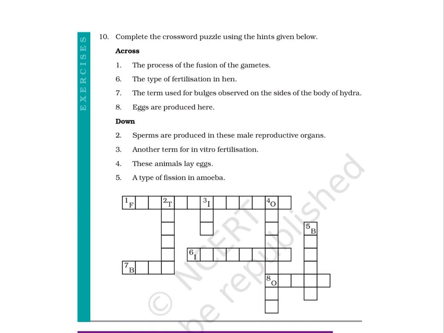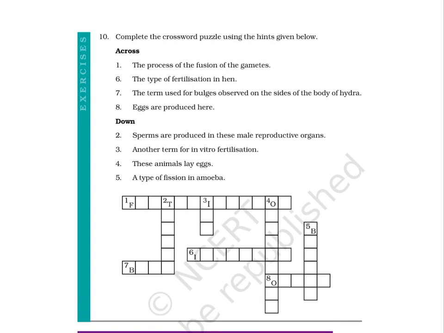6. The type of fertilization in hen. This is an 8-letter word starting with I. 7. The term used for bulges observed on the sides of the body of hydra. This is a 4-letter word starting with B. 8. Eggs are produced here. This is a 5-letter word starting with O.